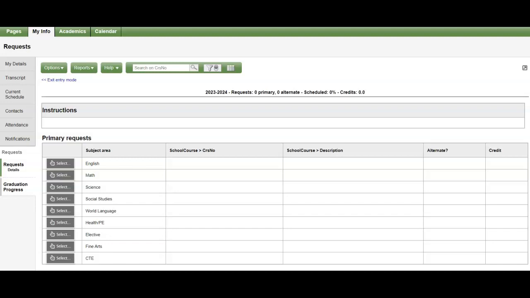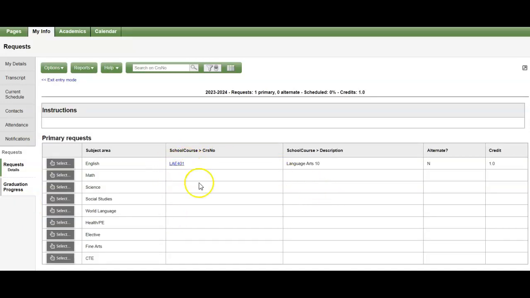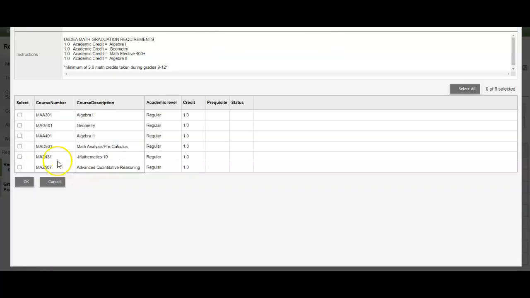So next we are going to go straight through selecting the 4 core classes first. Core classes are English, Math, Science, and Social Studies. So what we're going to do is select English and place a check mark next to the course that you're choosing for next school year. Students that are currently in an ESL class with Mrs. Quiros should see Mrs. Quiros for their appropriate ESL placement. Students who are taking Dash Language Arts 9 should take Dash Language Arts 10. Once you're done, click OK, and it should show up right here along with the number of credits.